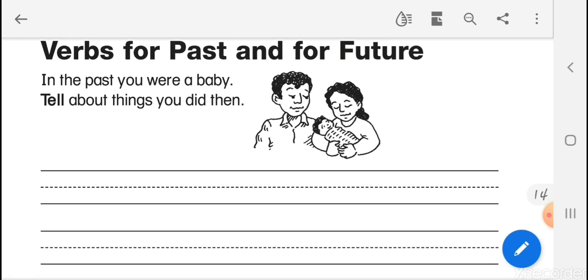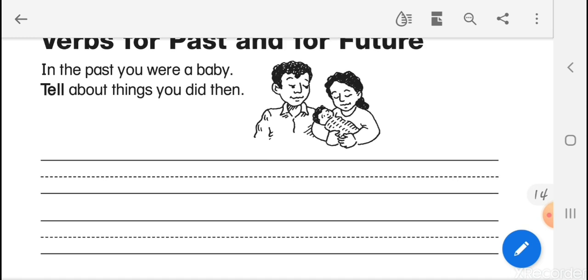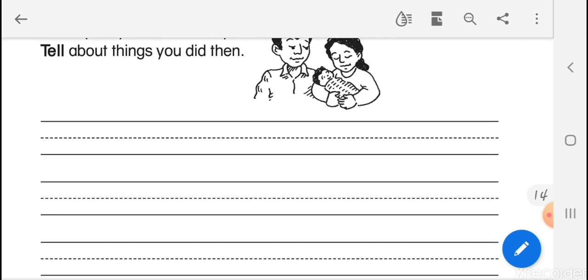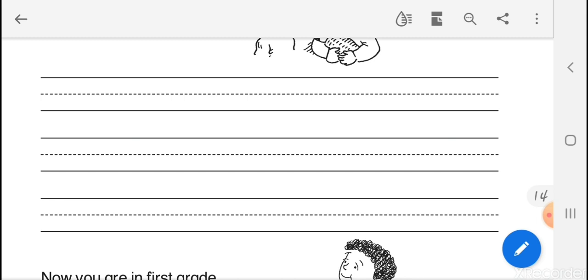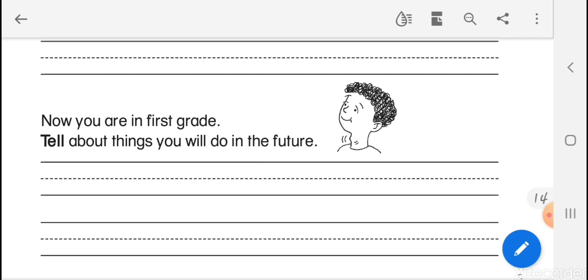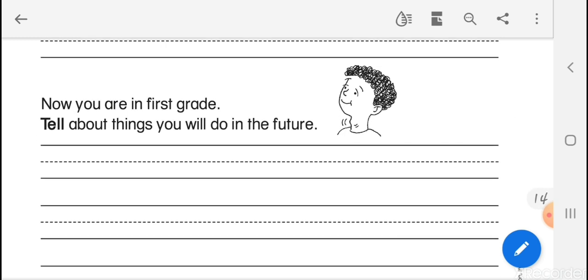So the first part says, in the past you were a baby. Tell about things you did then. So what did you do when you were a baby? Tell me about that, and remember to use the verbs correctly. What do we use with the future? Do we use will or ed at the end of the verb? And now you are in the first grade. Tell about things that you will do in the future. What will you do in the future?